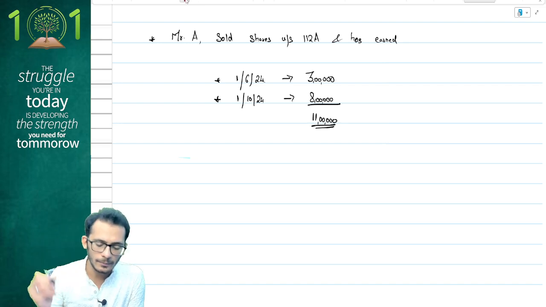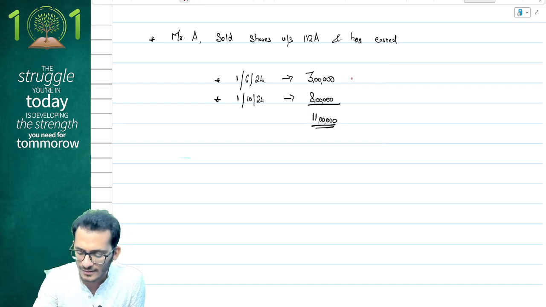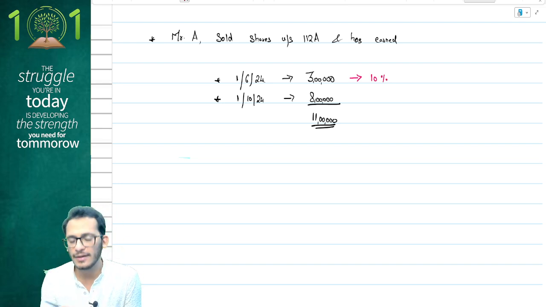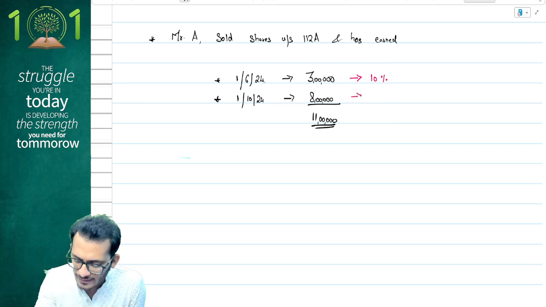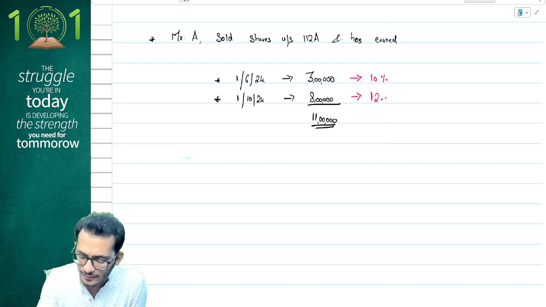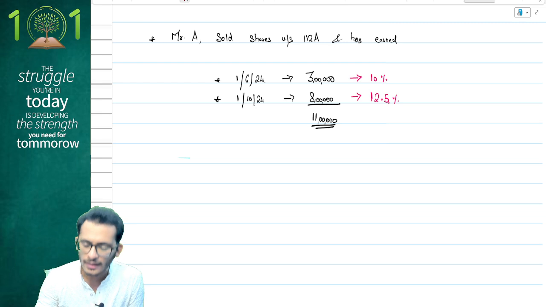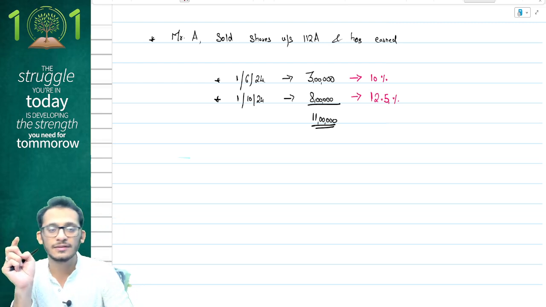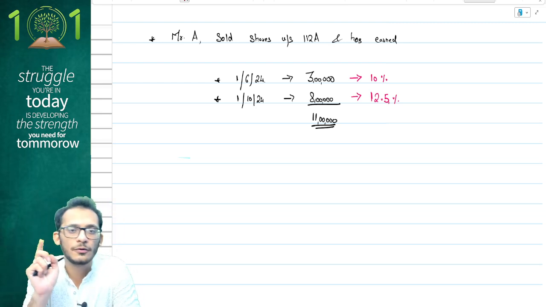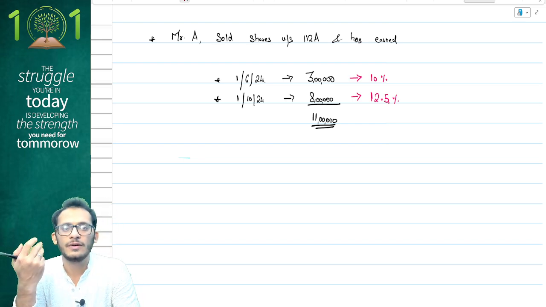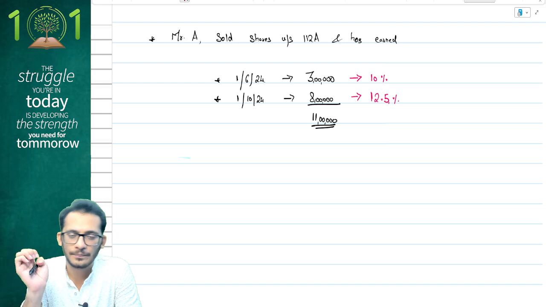Now, for those who want to compute tax, you would realize the first asset has been transferred before 23rd July and therefore will be taxable at a rate of 10%, whereas the second sale is happening after 23rd July and therefore will be taxable at 12.5%. Now, the big million-dollar question which comes is, I need to give an exemption of 1.25 lakhs, and therefore, how do I do it?